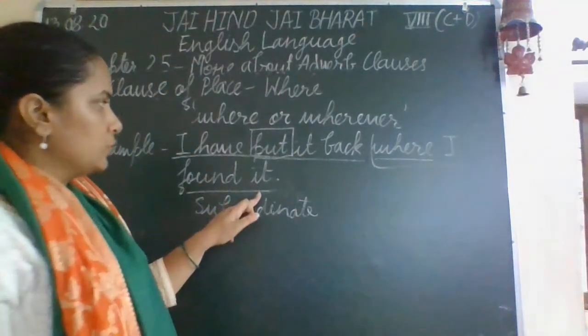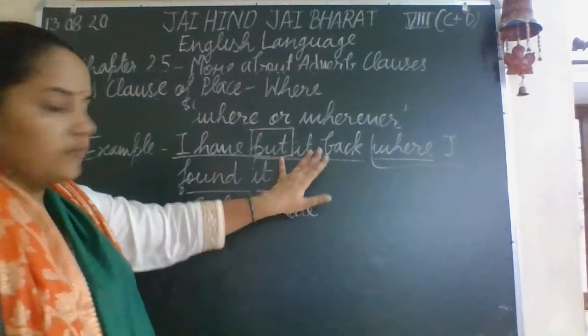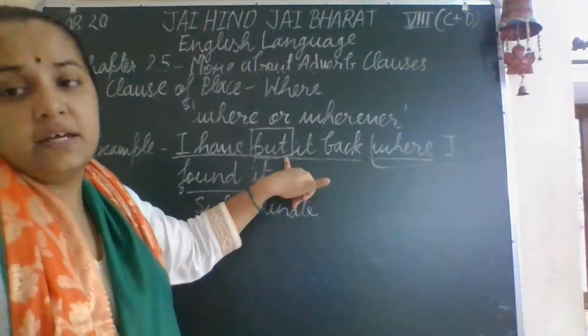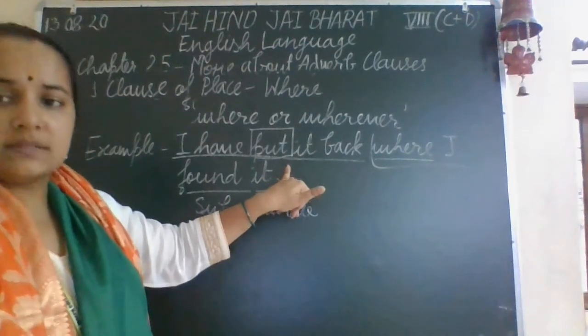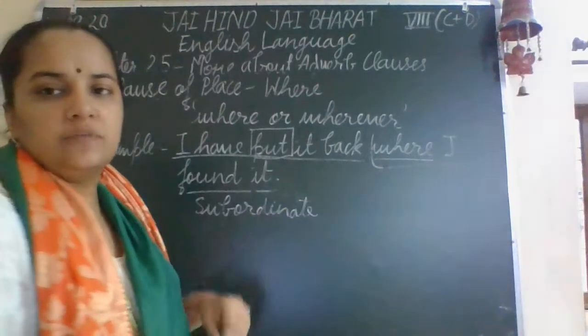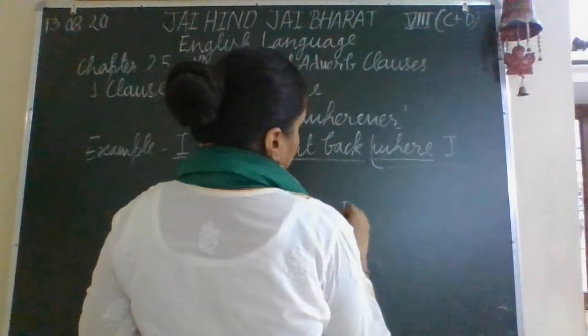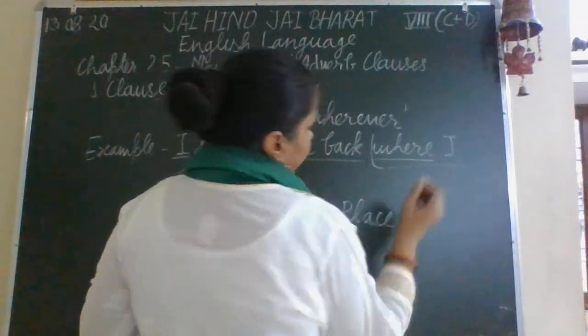Where I found it, this clause is modifying the verb put. That's why it is an adverb clause and it is answering the question where. So what kind of clause is it? In the subordinate, it is a clause of place.